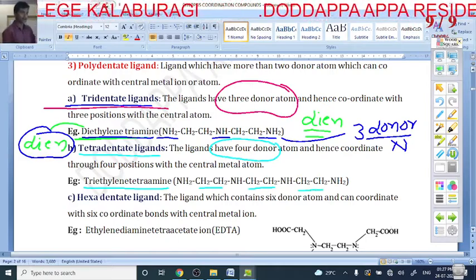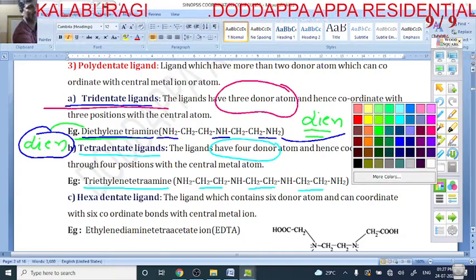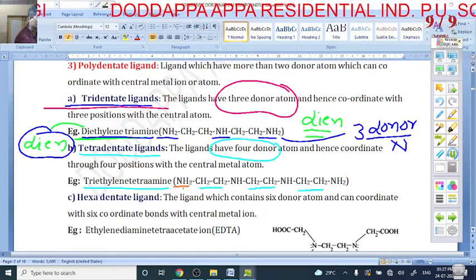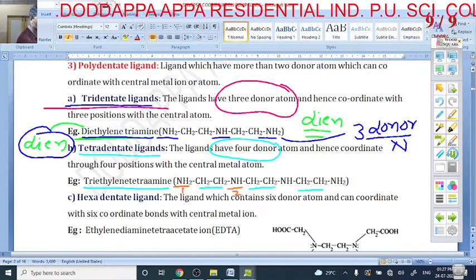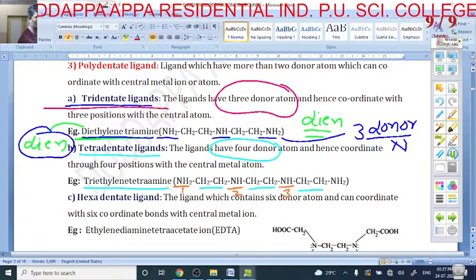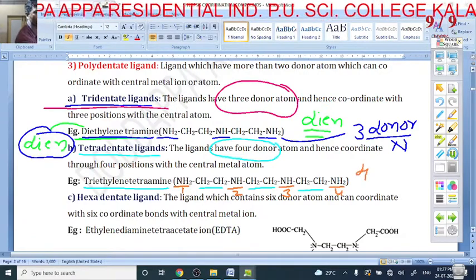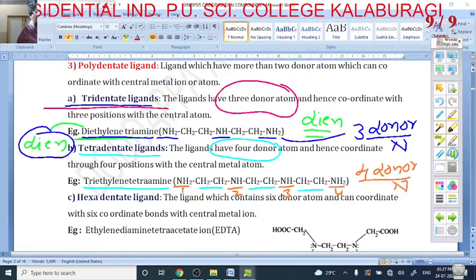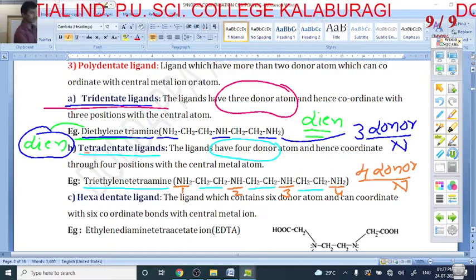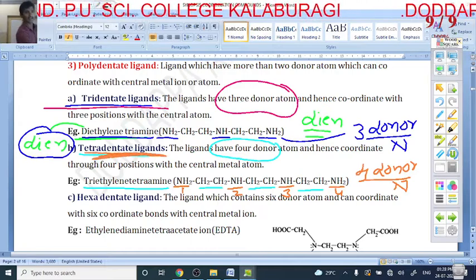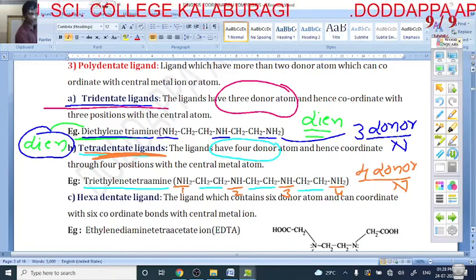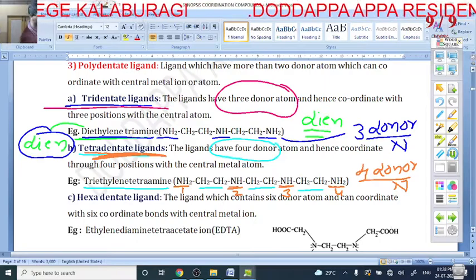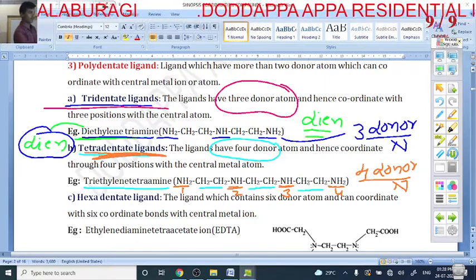Triethylene tetramine. How many amines are there? How many donors are there? Yes, see how to count here. Donor number 1, donor number 2, donor number 3, donor number 4. Total 4 donors. All these 4 donors are nitrogen. So it is called what? Tetradentate ligand. Tetradentate ligand has 4 donors: nitrogen 1st donor, nitrogen 2nd donor, nitrogen 3rd donor, nitrogen 4th donor.